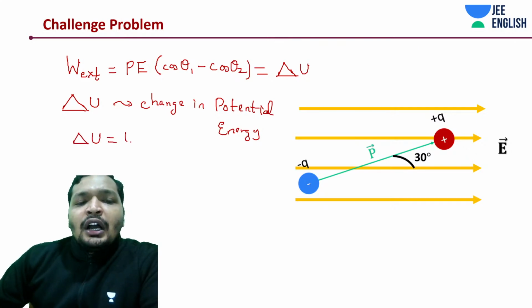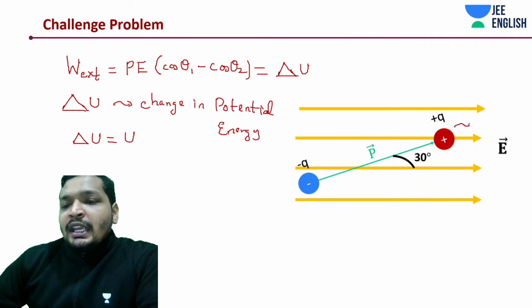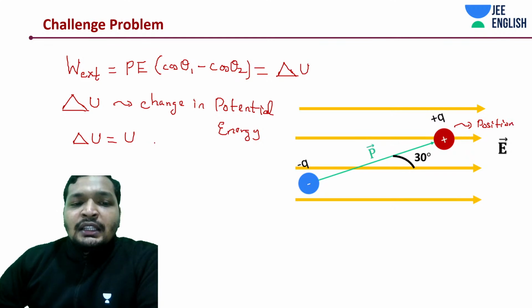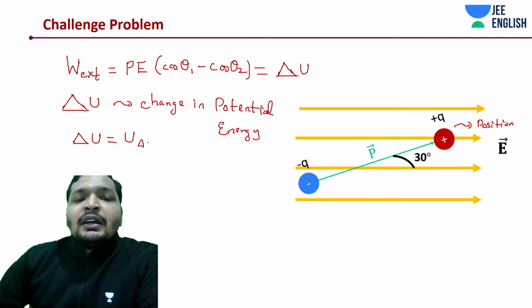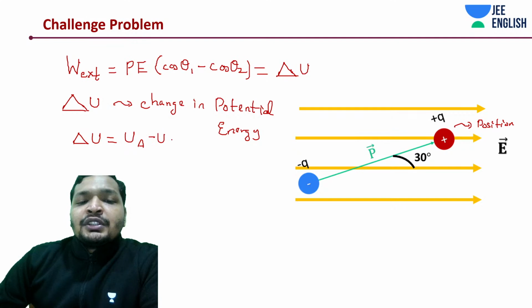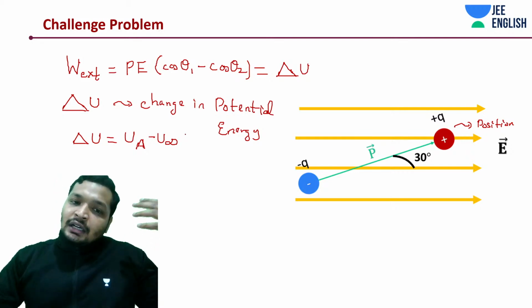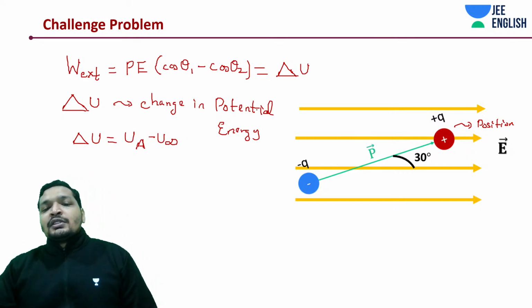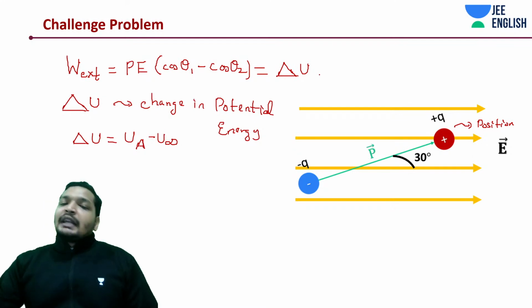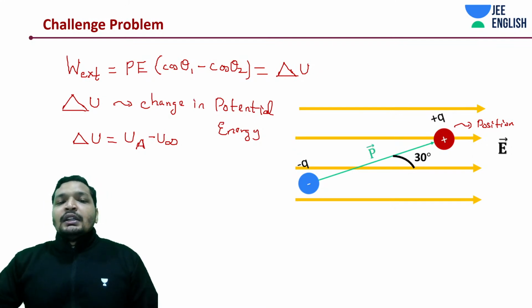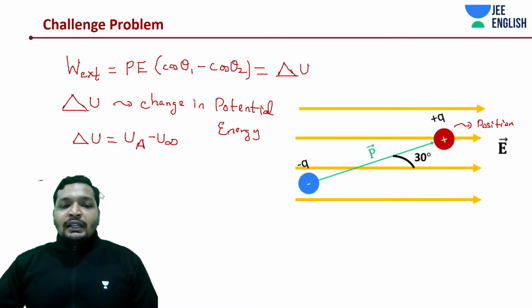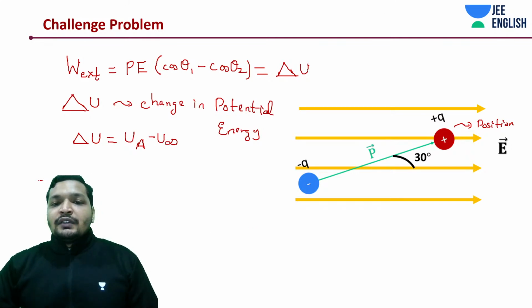Let's call this position A. In this case, change in potential energy is nothing but potential energy at position A minus potential energy at infinity. That is for charges generally. But here we don't have that concept of infinity for a dipole system placed in a uniform electric field. Rather, we'll be dealing with something else. Okay, I believe up until here it's all clear. So just note it down, and we'll move on to the next page and get started with the solution.